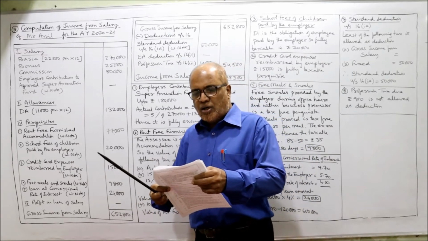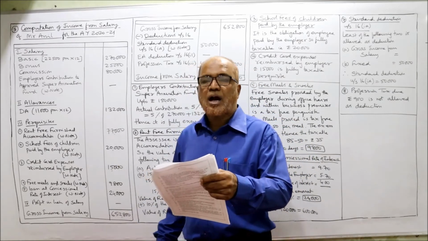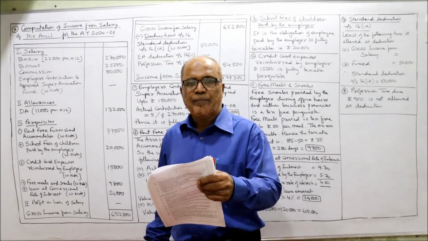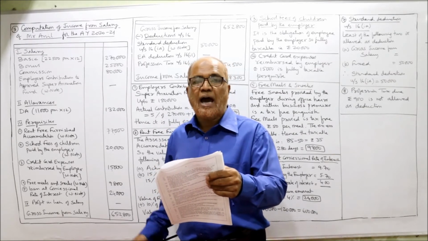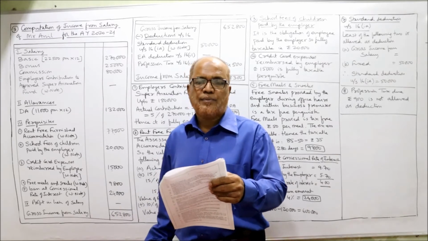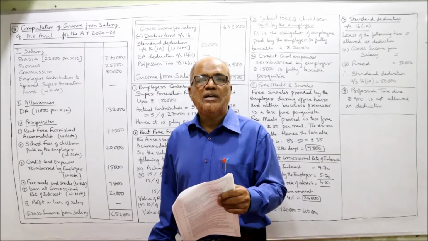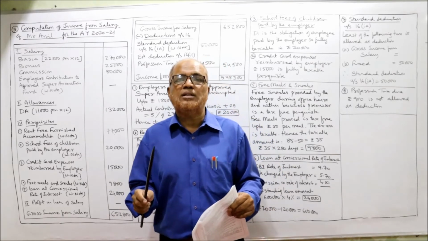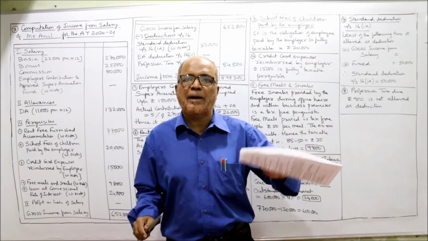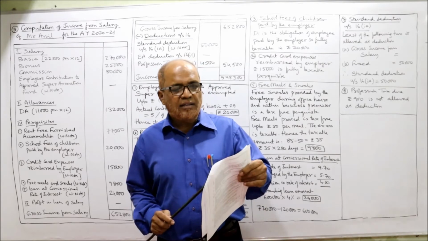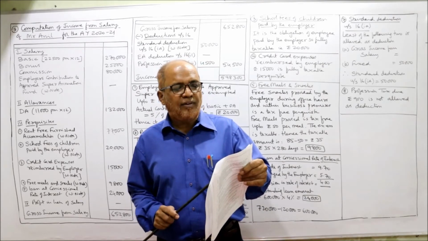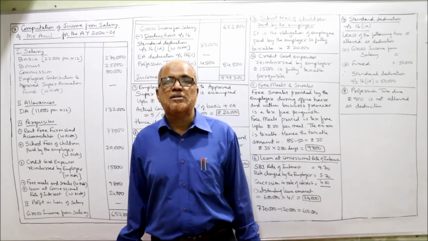Next one is, 2 years back he took a car loan from the company at 5.70 interest, rupees 7,20,000, and repaid 1,20,000. So loan taken 7,20,000. Out of 7,20,000, 1,20,000 already repaid. The outstanding loan amount is 6 lakh. And in principal amount, SBI rate of interest is 9.7%.